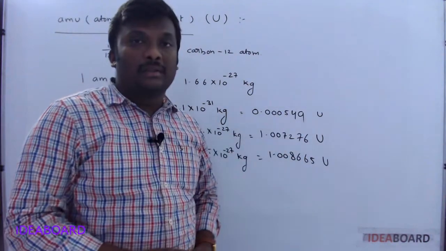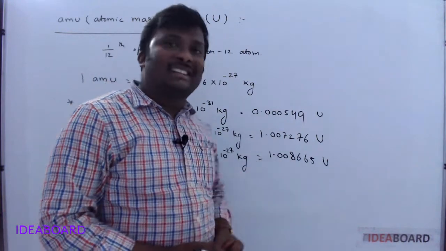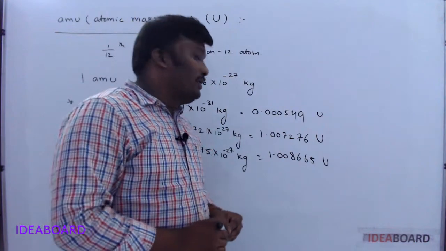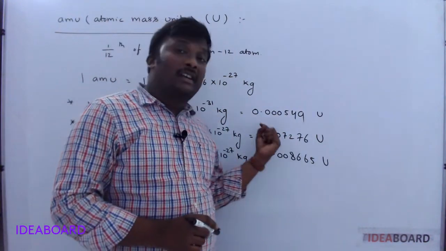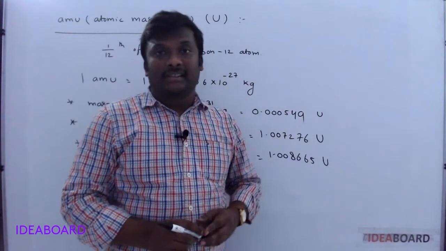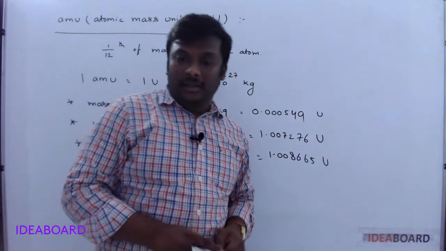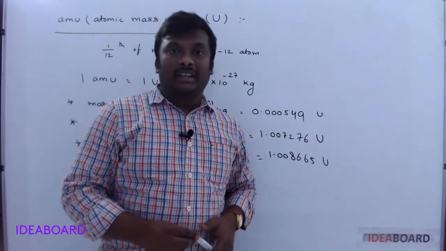Now 1.007 and 1.008 is enough, but sometimes in the examination the answer has 5 to 6 digits after the decimal point. That's why you must remember all these values. Clear? Now we are discussing the properties of the nuclei.